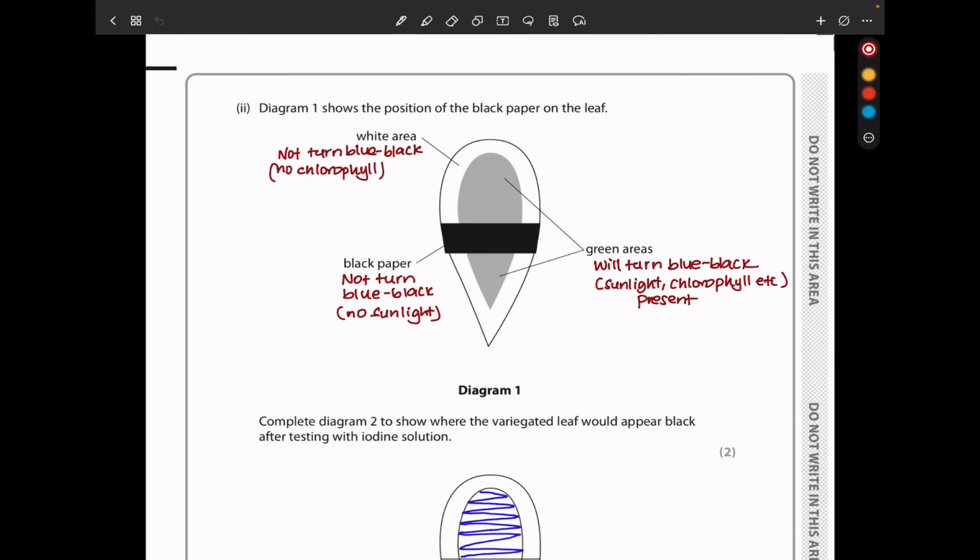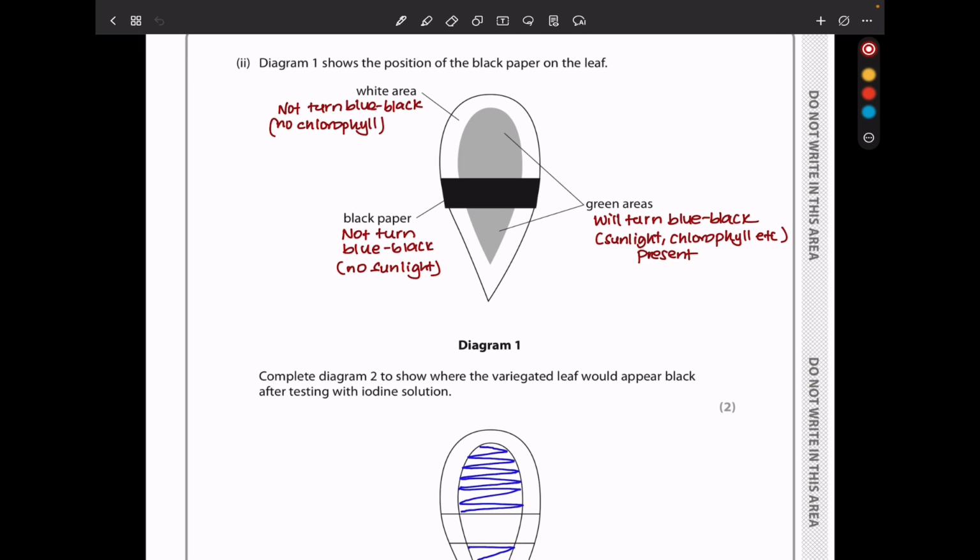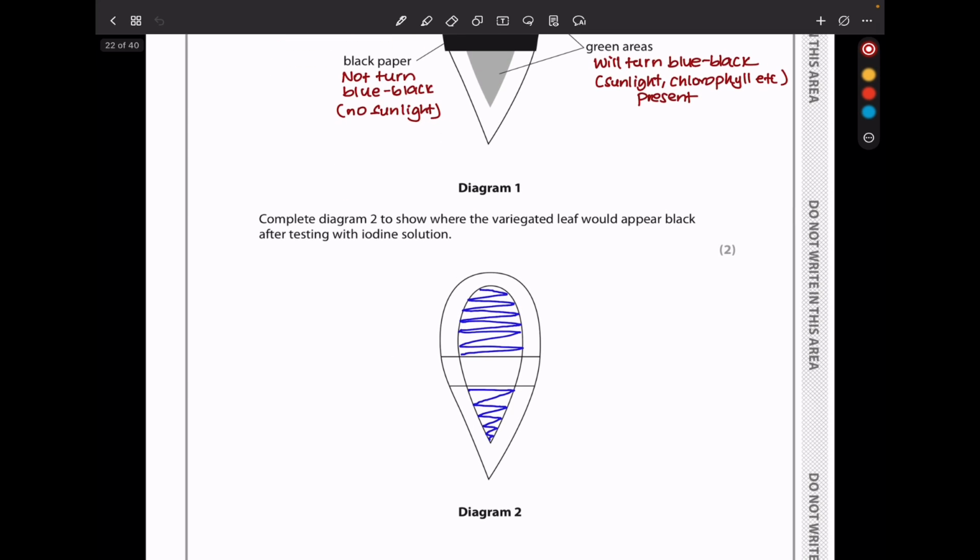The next part says diagram 1 shows the position of the black paper on the leaf. So we can see the white areas and then the black areas and then the green areas, of course. We expect these white areas not to turn blue-black because there is no chlorophyll. And then the black area, of course, is not going to turn blue-black because there was no light exposed to that area. So there will be no starch present because photosynthesis was not carried out. And in the green areas, because they were exposed to light, we will see them turn blue-black because chlorophyll was present and also photosynthesis took place.